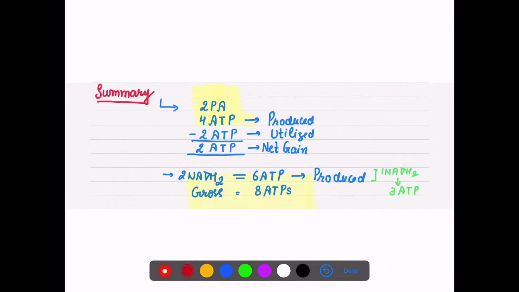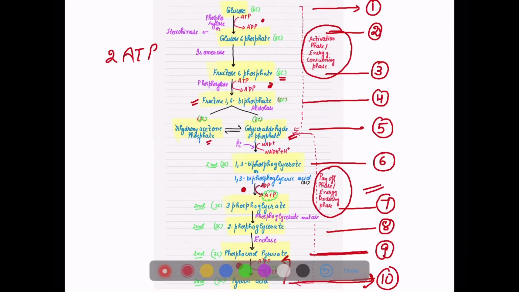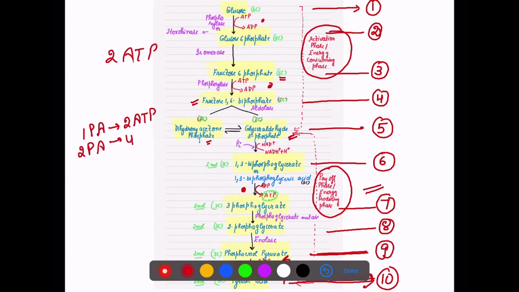Now if we talk about the ATPs, as you can see here, we are using 1 and 2 ATPs, right? 2 ATPs are used here, and here one ATP is released and a second is released here. For one pyruvic acid molecule, 2 ATPs are released. So for 2 pyruvic acid molecules, how many ATPs will be released? 4. But how many are used in the upper phase, in the activation phase?